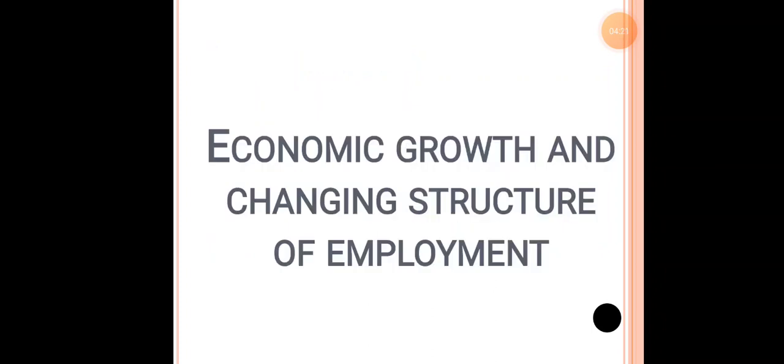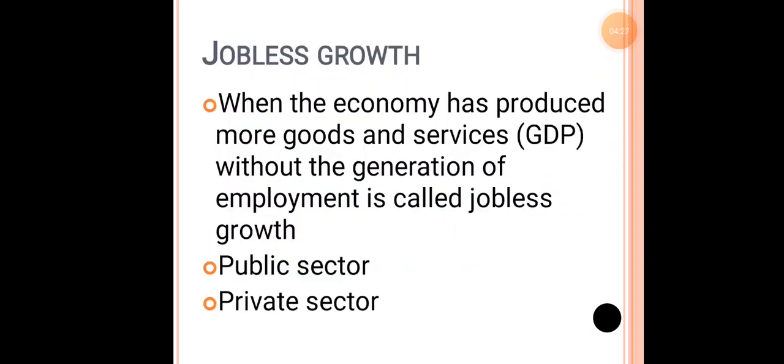The next thing, economic growth and changing structure of employment. How is there a change in structure? The major thing happening in our economy is jobless growth. What is jobless growth? When the economy has produced more goods and services, that is GDP. What is GDP? Gross domestic product, the production of goods and services done in a year. When the economy has produced more goods and services without the generation of employment, it is called jobless growth.